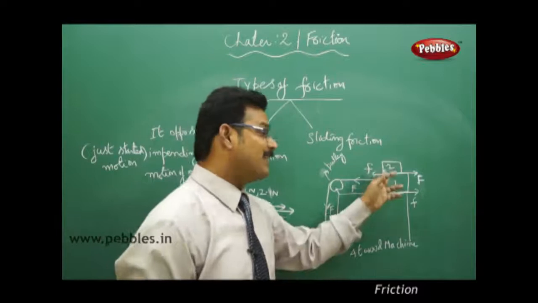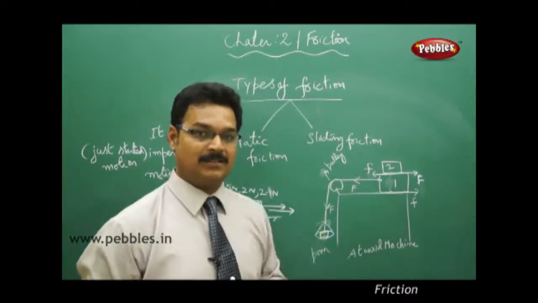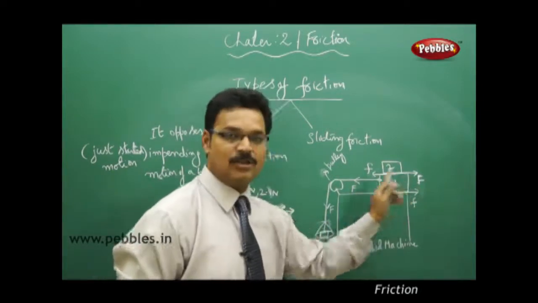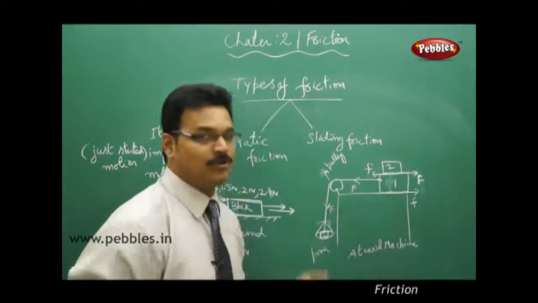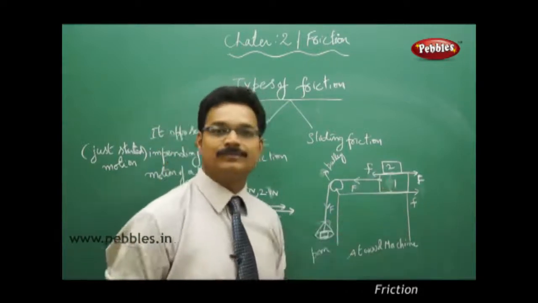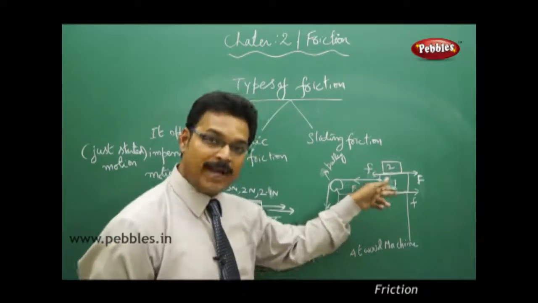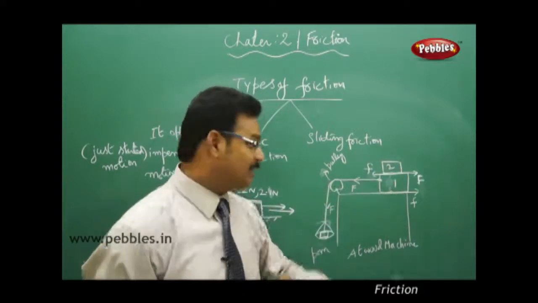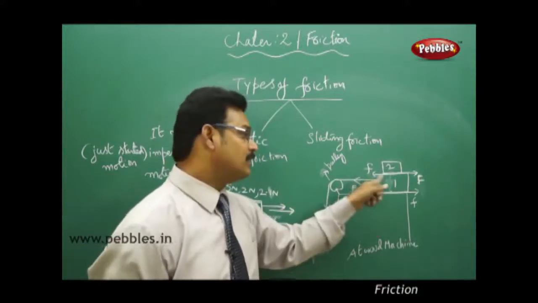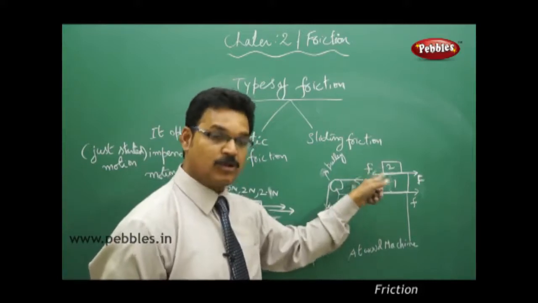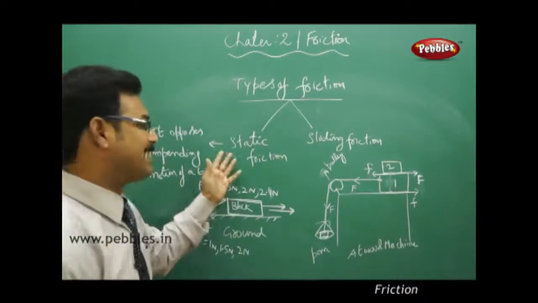Now, if friction is not there, suppose the top surface of the block is slippery. Suppose a glass surface is there on the top. Now the friction force is less. Now when block 1 moves, obviously block 2 will fall. So whenever block 1 plus block 2 both move combined in the forward direction, you have to understand that the frictional force between the two surfaces is helping block 2 not to fall from block 1. So this friction force is what is called static friction.